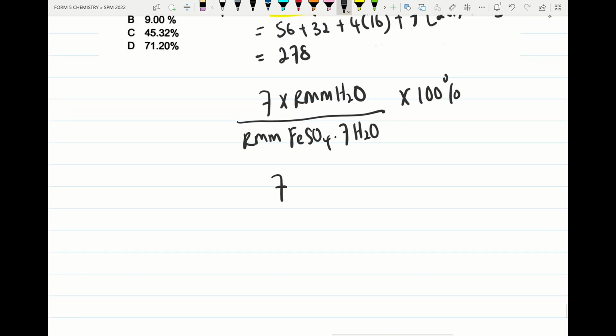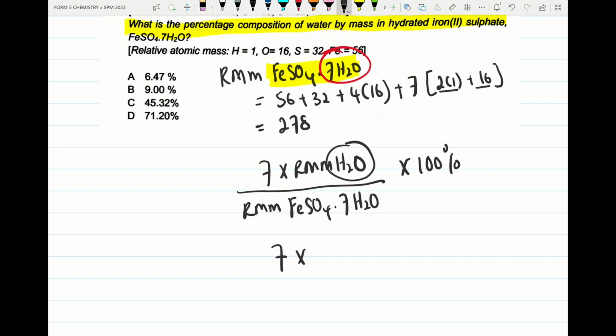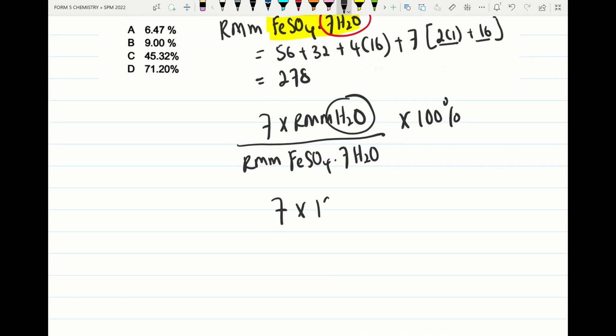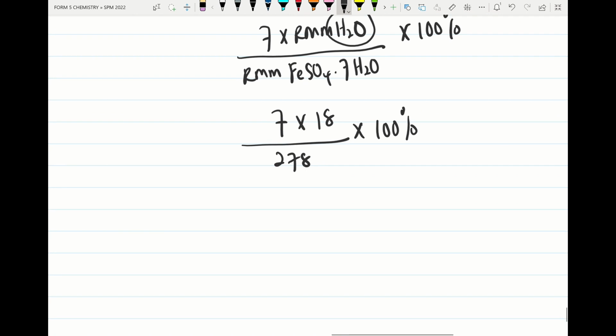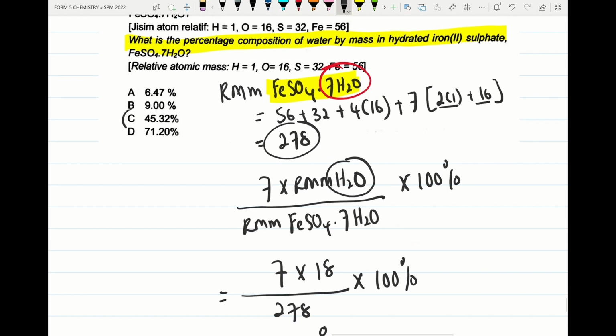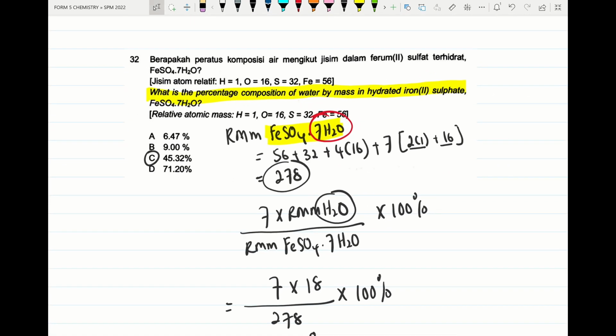We take the 7, times the RMM of water, 2 plus 16, which is 18. The RMM of the whole compound is 278, times 100 percent. So the answer will be 45.32 percent.